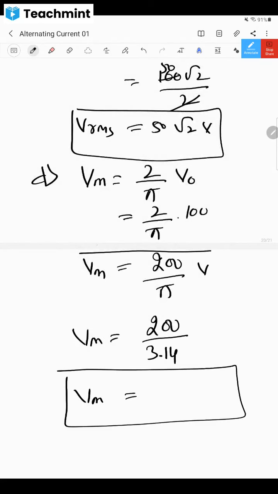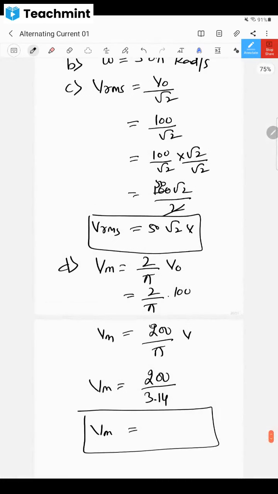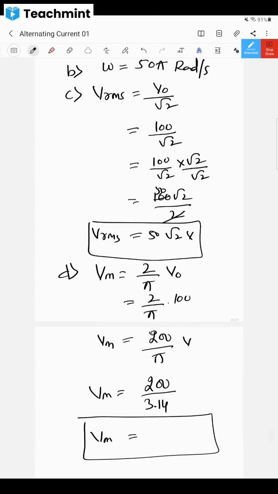Clear now? Is everything okay with you? Did you get to know how to calculate all these things? Confirm now, dear children. Please write down these things also.